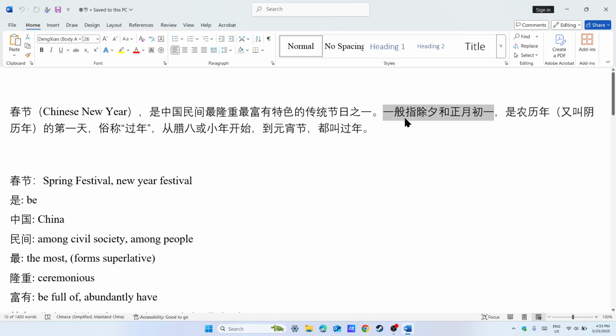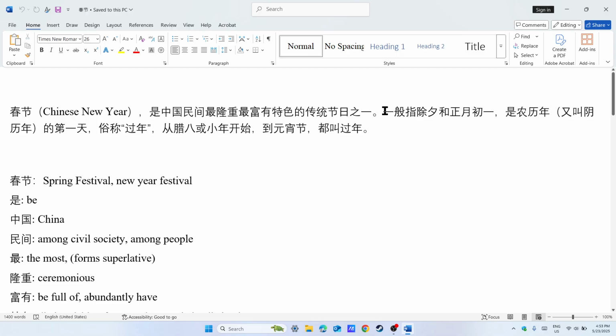This generally indicates the Spring Festival, right? The Spring Festival indicates the day before New Year and the first day of the New Year. And here is the 'and', okay?